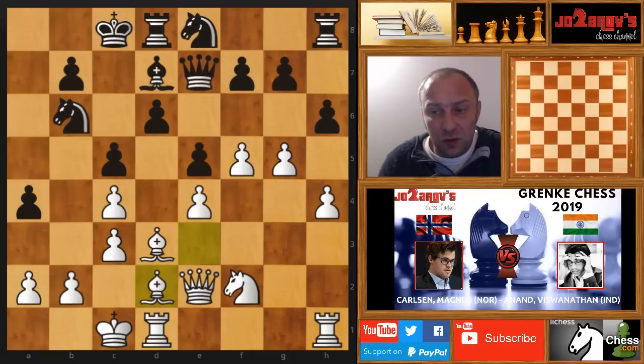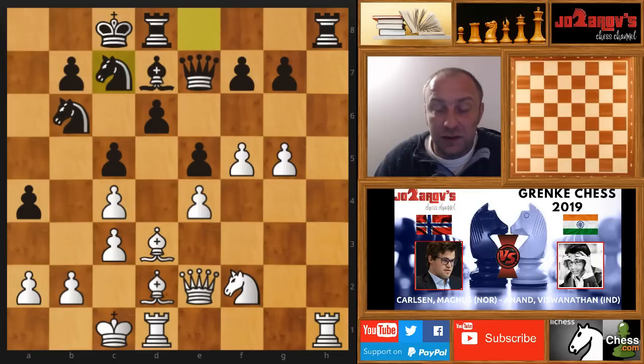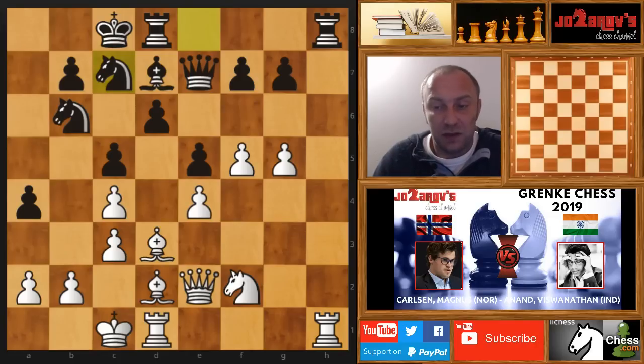But okay, bishop on d2, but it allows now Anand to regroup a little bit, and he plays simply h takes g5, h takes g5, and now knight on c7, connecting finally the rook. So you see Magnus left this tempo, and now still white is better here, but I think this continuation with knight on g4 was better.